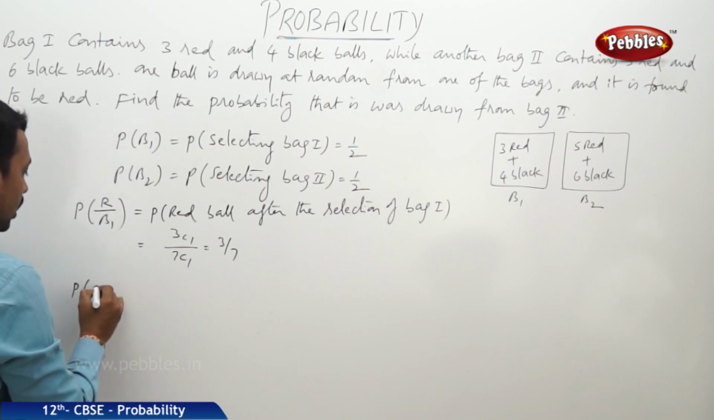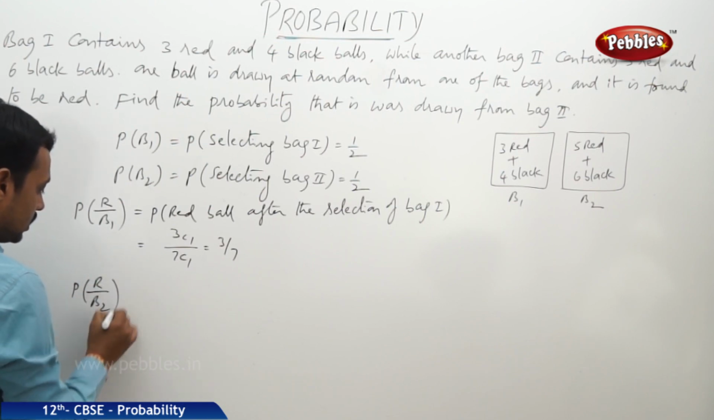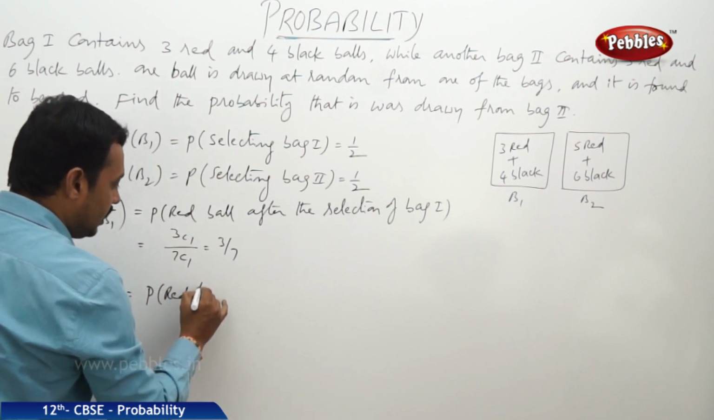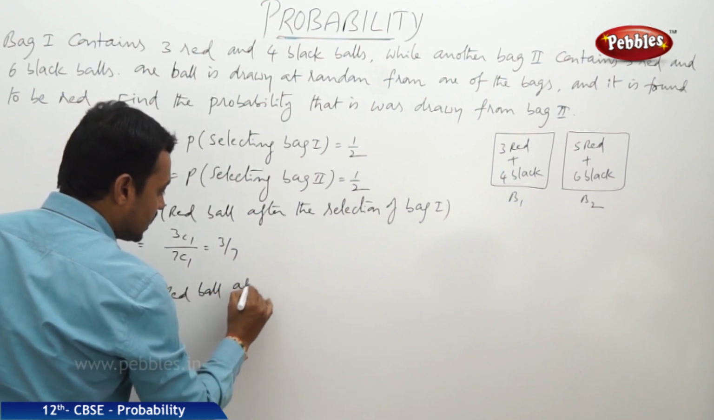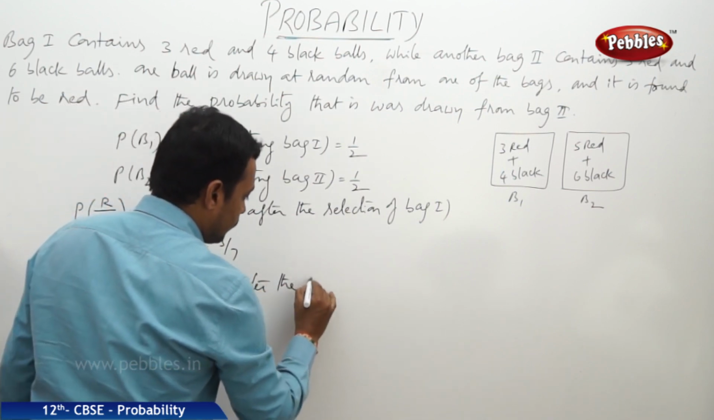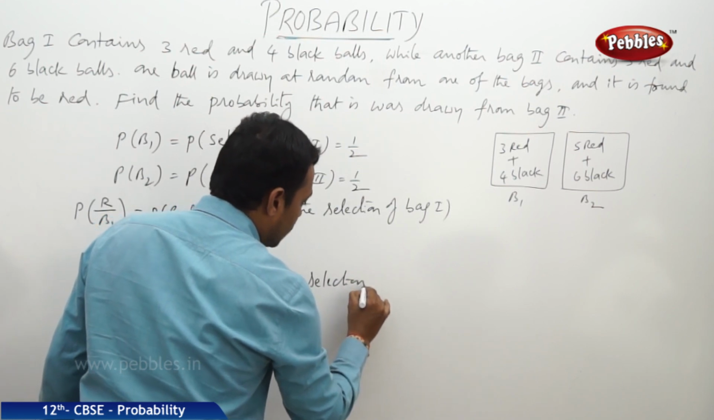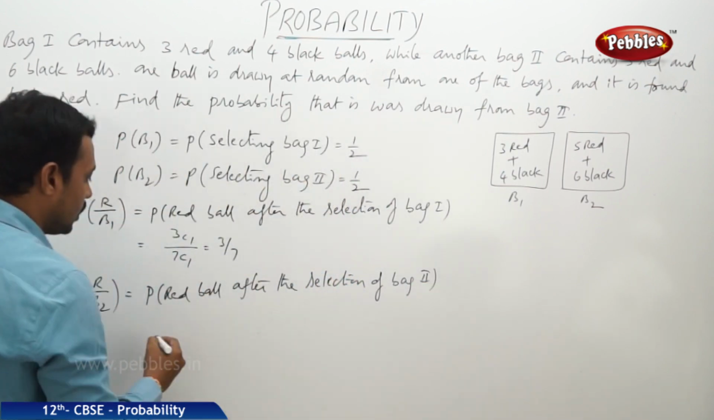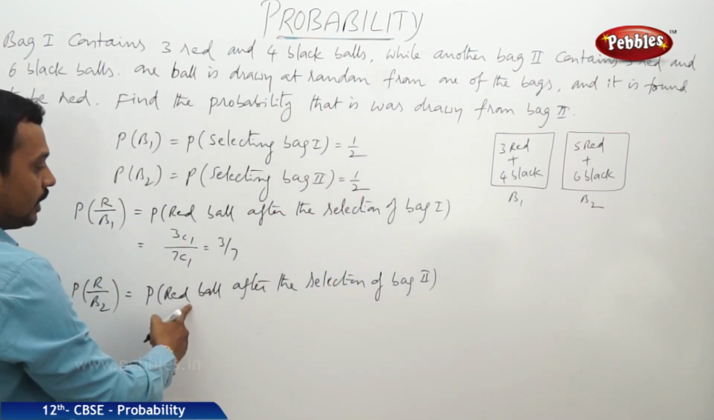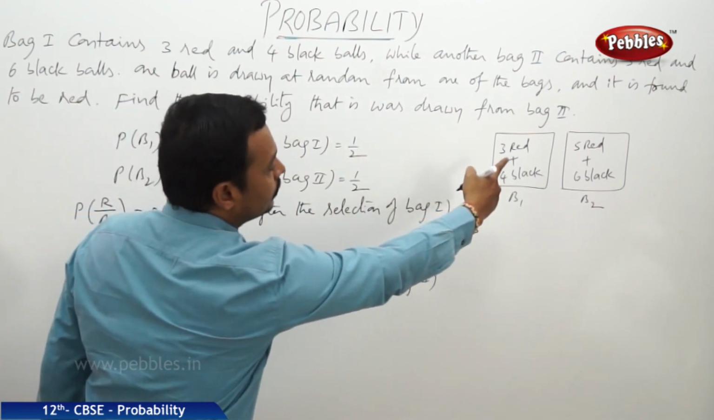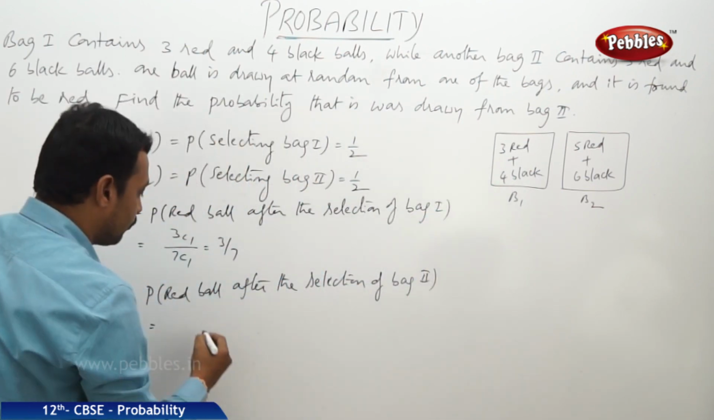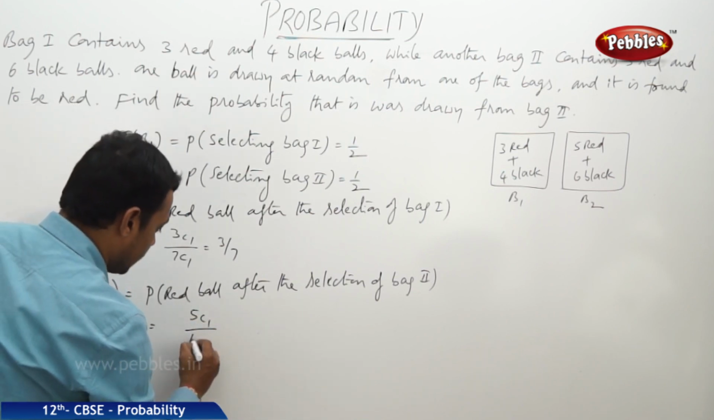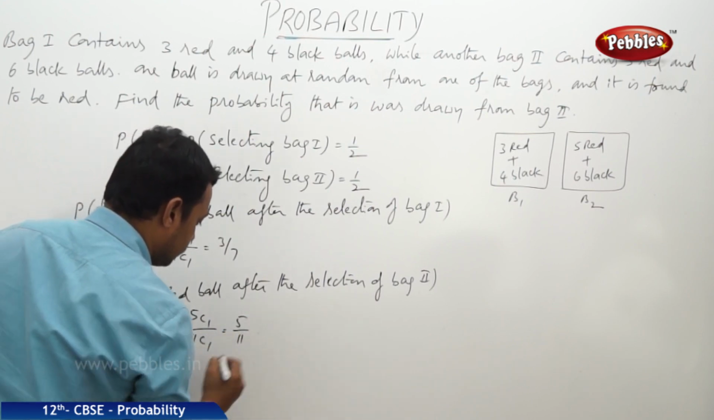And the probability of R by B2, selecting a red ball after the selection of bag 2. That is equal to the selection of a red ball from bag 2. Here the total number of red balls is 5, out of which one can be selected, from the total number of balls 5 plus 6, 11, 11C1, that is equal to 5 by 11.